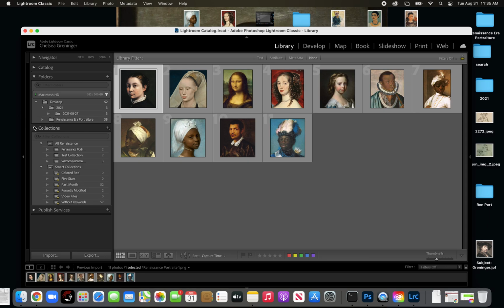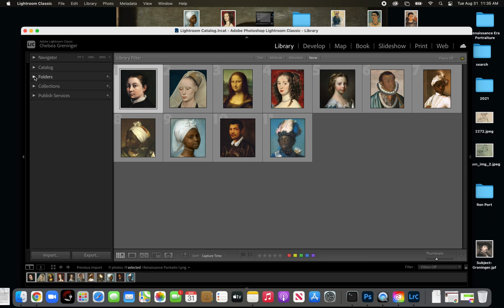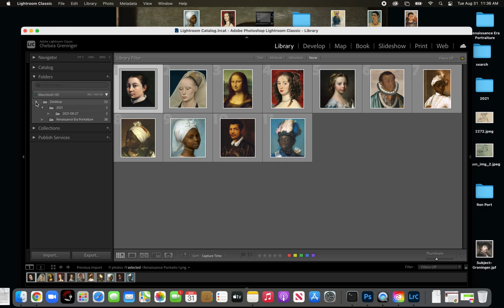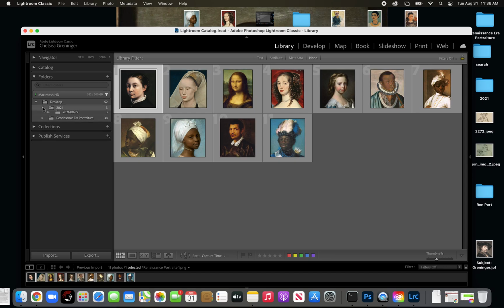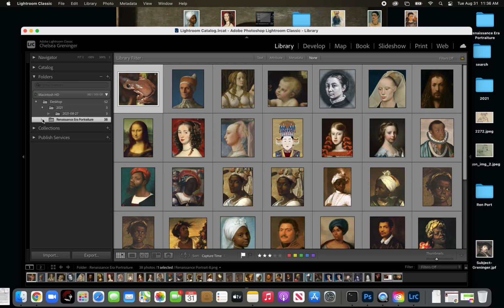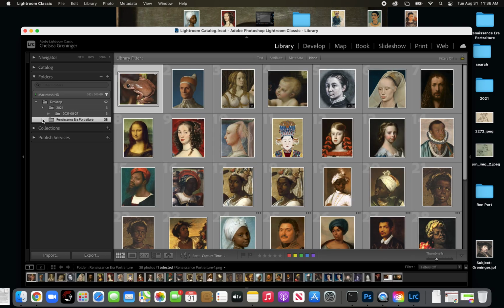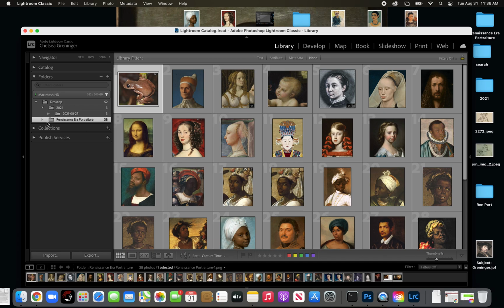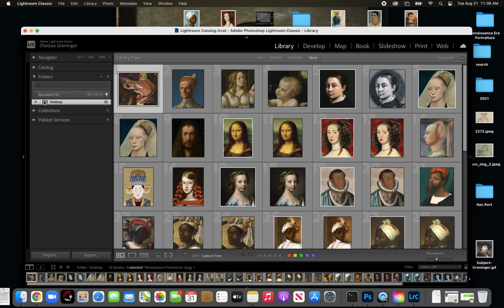Okay, so now we're going to go over here and we're going to learn how to make some collections. I'm still in the Library module up here. And now I want to show you a few things here. Folders. Your folders are where your photos have been saved. So right now you'll see on the desktop, I have these photos, I have these, and I have some Renaissance portraits also. This is from a previous upload. These are not the ones I just did. Okay, so those are on my desktop. They're also imported into Lightroom.